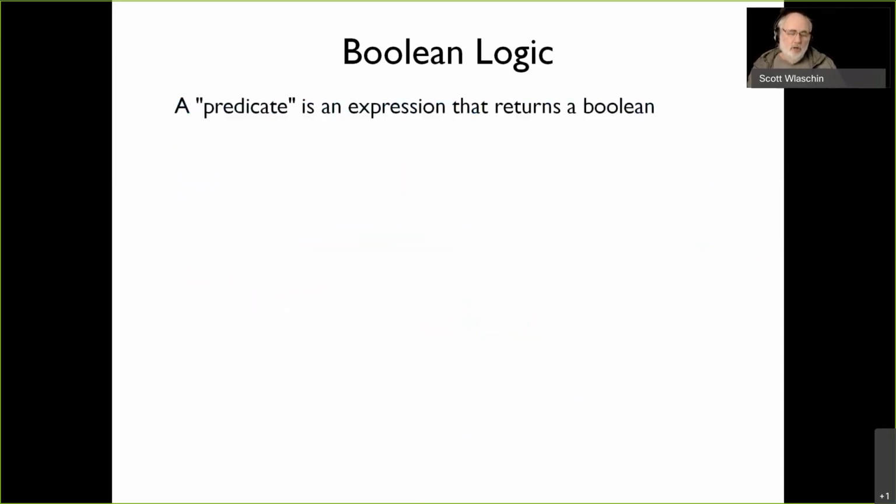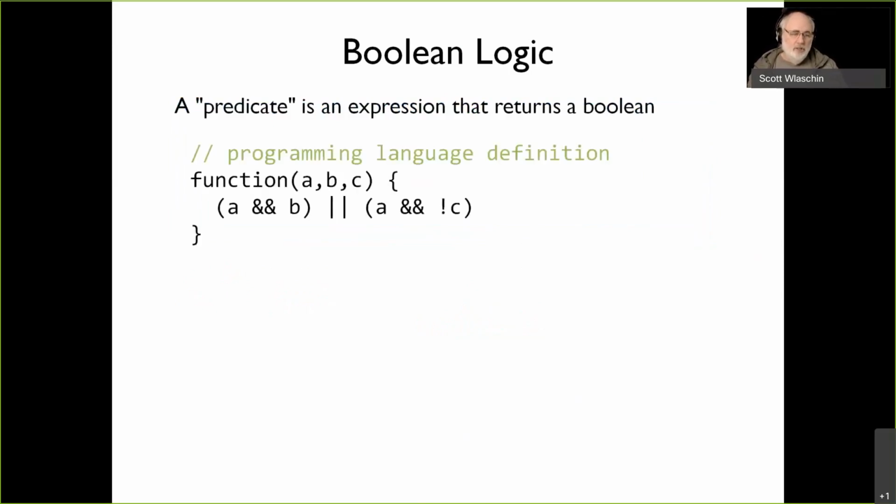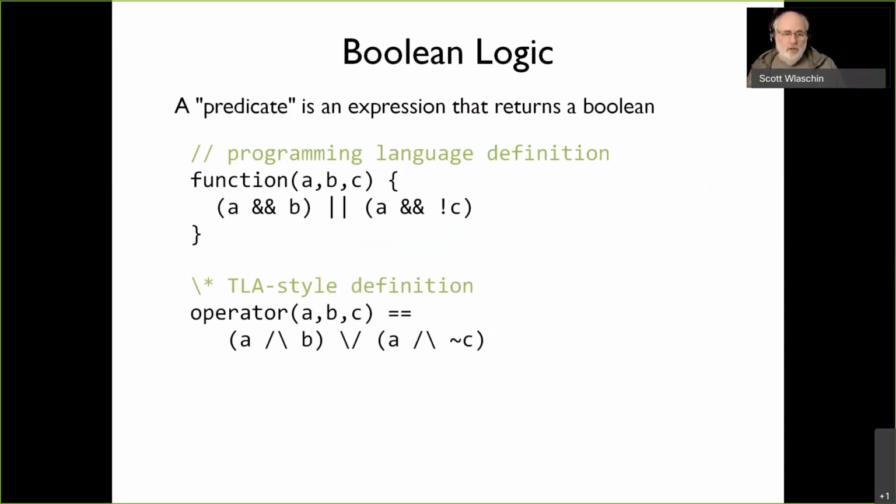Another word I'm going to use a lot is a predicate, and that is just an expression that returns a Boolean, a test, if you like. In a programming language, a predicate or a test looks like this: you have a function, and it's A and B, or A and not C. In TLA+, you would write it the same way, but using the different symbols. So you say A and B, or A and not C. The symbols are different, and the way it looks is very different, but the concepts are exactly the same. If you've written a function that does a test, you can write TLA that does tests exactly the same way.